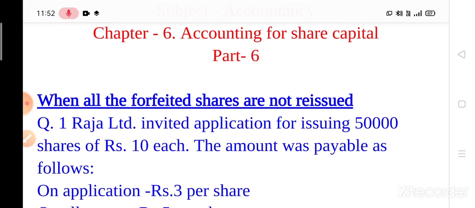Now today we are going to do the next part, that is when all the forfeited shares are not reissued. It means if the total number of forfeited shares is 1000, then out of the 1000, only 600, 500, 400, 800, meaning less than 1000 shares, are reissued. So let us start the question.